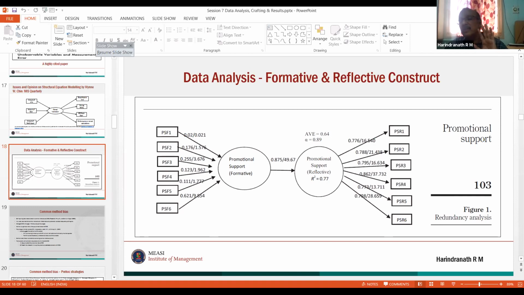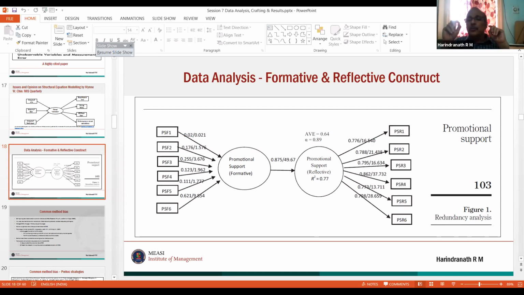Error variances are not accounted for in PLS. This is one drawback of PLS. And as you rightly said, fit indices like CFI, NFI, IFI, TLI, GFI or AGFI are not available in PLS like they are in Amos. That's a disadvantage. Maybe it may develop. It has developed. I've been working for the last 8 to 10 years, and I can vouch that PLS-based analyses are improving. Acceptance is increasing day after day.